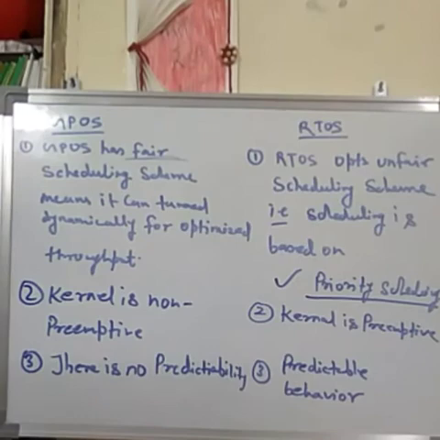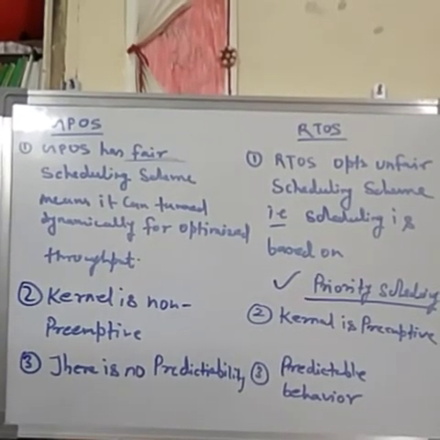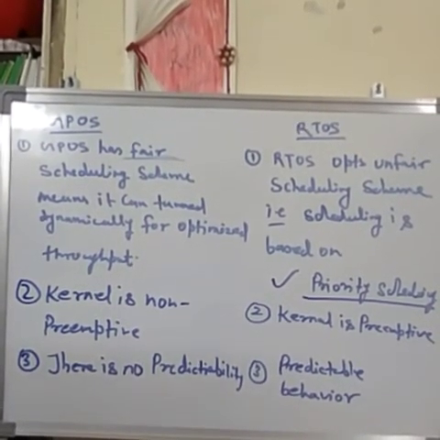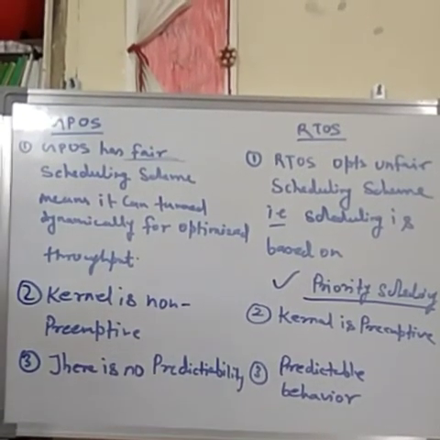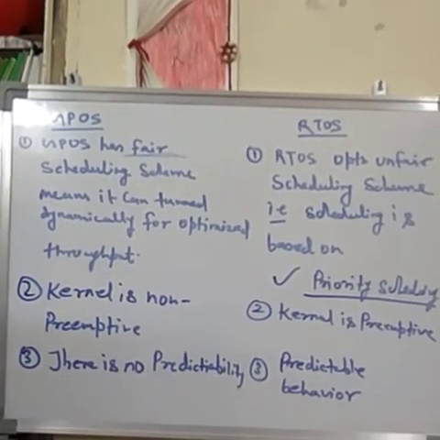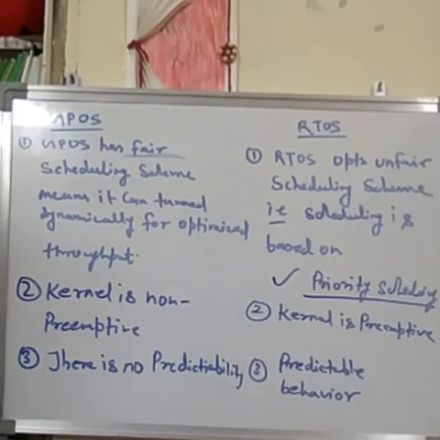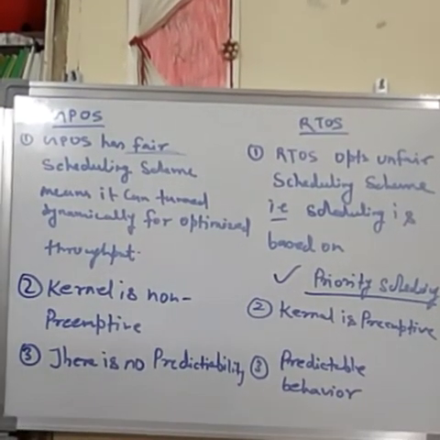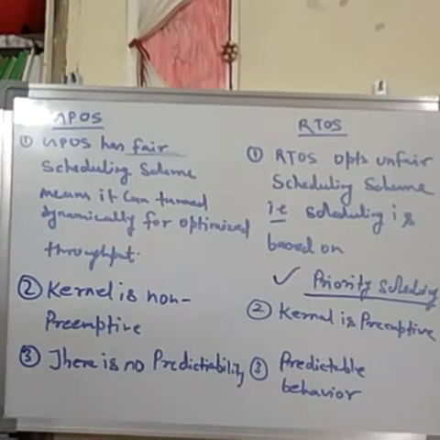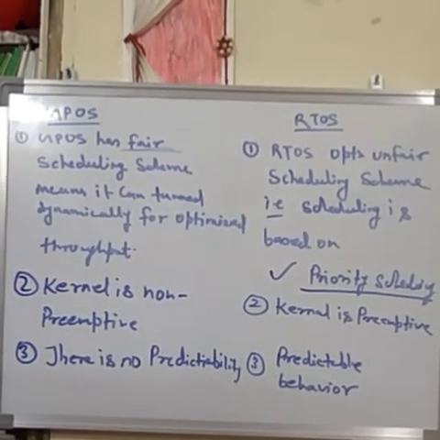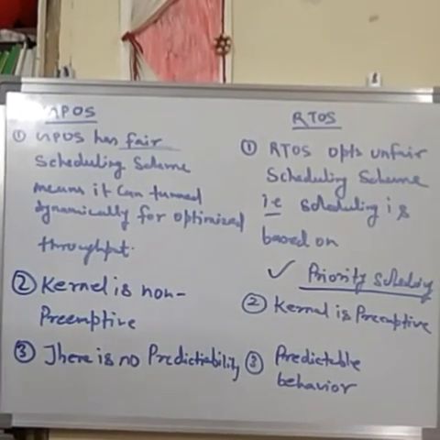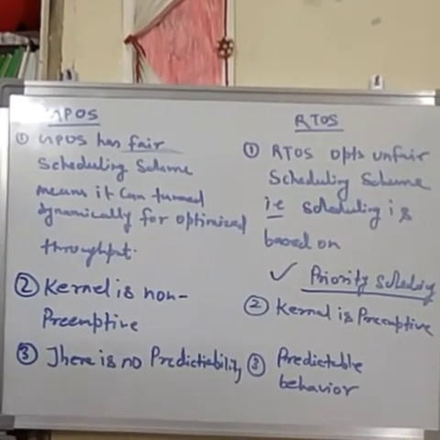In the last video I gave the example of Microsoft Office. If you start it, then it may take 30 seconds, sometimes it takes 60 seconds, and in the worst case it takes longer. Whereas predictive behavior means RTOS always ensures the timing, and it is time deterministic.